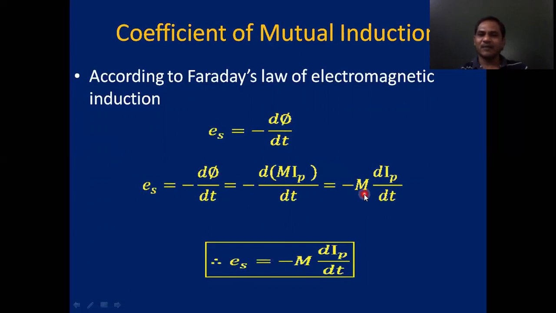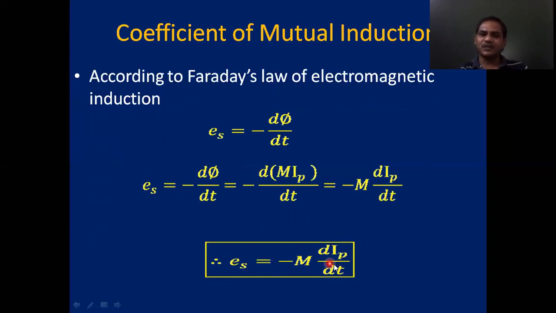So writing M outside, minus M dIp by dt. Therefore, we get Es is equal to minus capital M dIp by dt. This is the expression for induced EMF due to the mutual induction, right? Induced EMF in the secondary coil due to the mutual induction phenomenon.